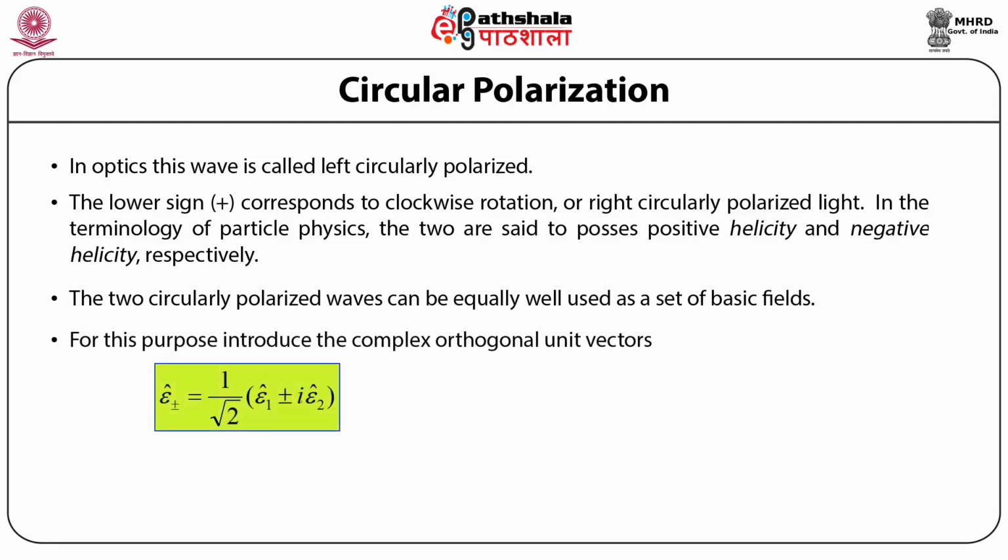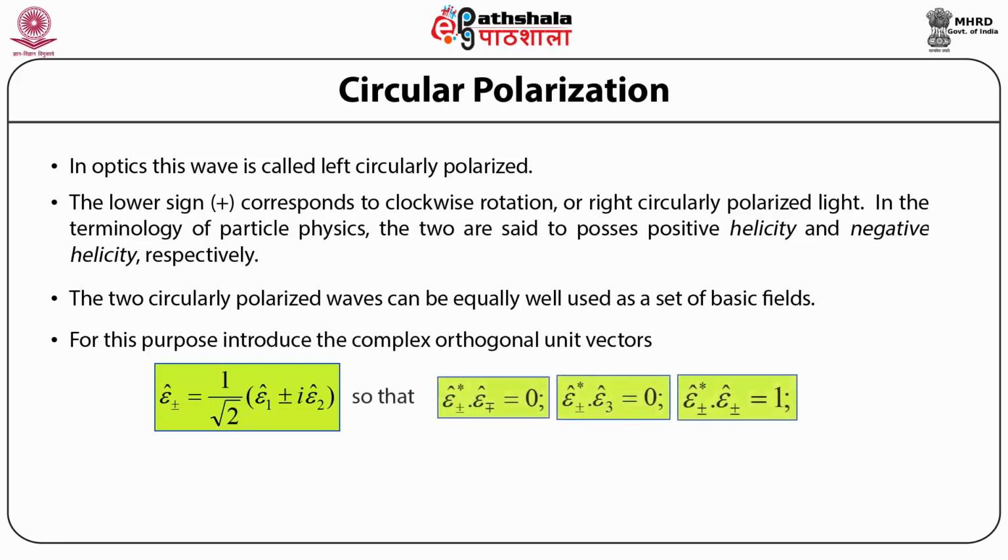So for this purpose of using them as a set of basic fields, we introduce the complex orthogonal unit vectors which are denoted by epsilon plus minus cap, and this is equal to 1 upon under root 2 times bracket open epsilon subscript 1 cap plus minus iota times epsilon subscript 2 cap bracket close,